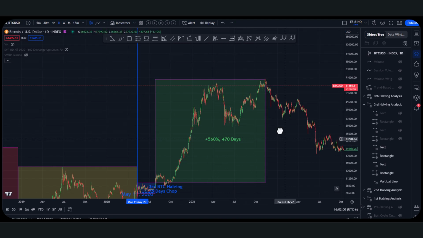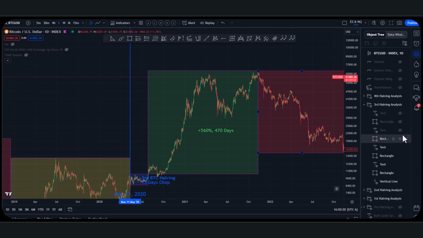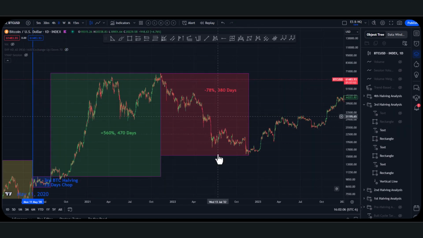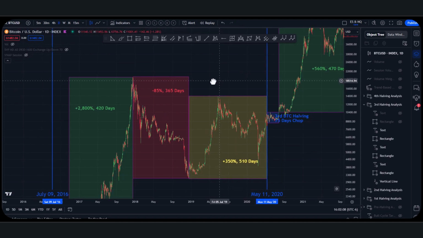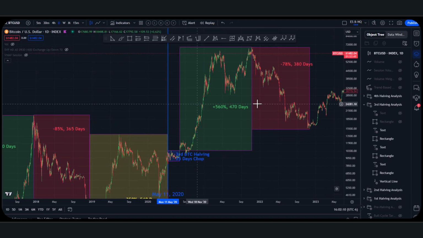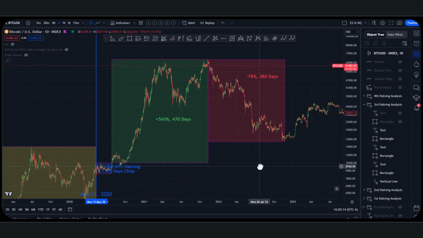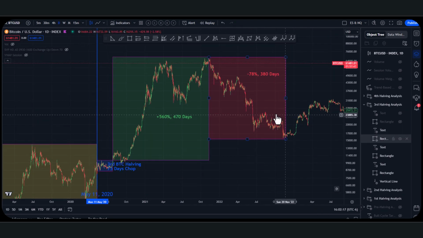560% increase over 470 days. Again, we're going to see a bear market, right? 78% decrease over 380 days. Again, scary, familiar compared to the last bear markets in terms of length and percent decrease. So boom, you get that 78% decrease. You mark the bottom, right, November of 2022.